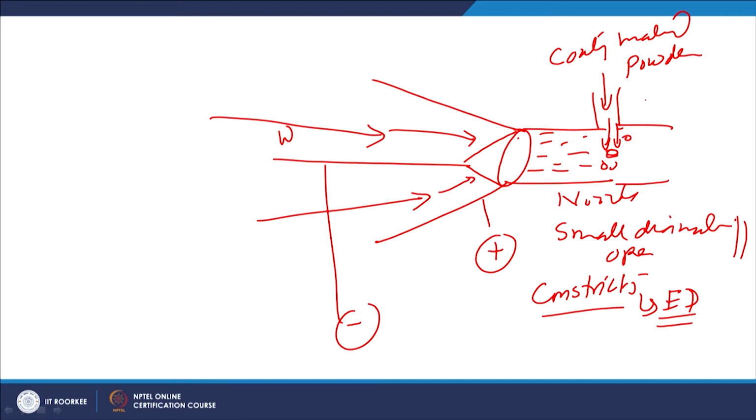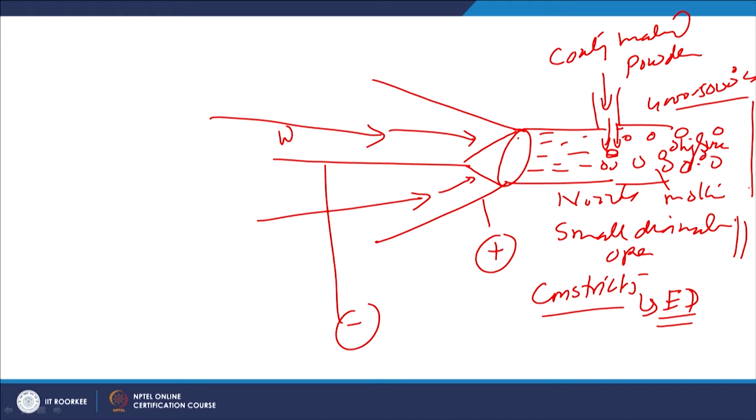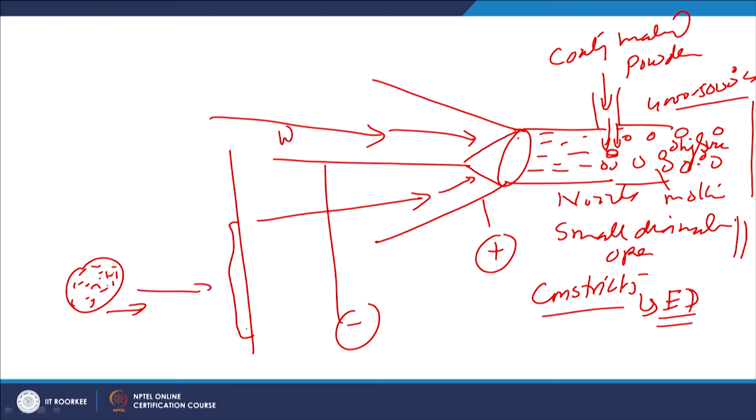Since the plasma is at a high temperature, like 4000 to 5000 degrees centigrade, all the material is brought to the molten state. Since the plasma moves at a very high velocity, the particles will also move at a high velocity and will be accelerated towards the surface of the substrate. So, basically the powder particles of the material to be coated, in the molten state, are accelerated at a high velocity towards the substrate, where after impingement they get flattened and form a splat.